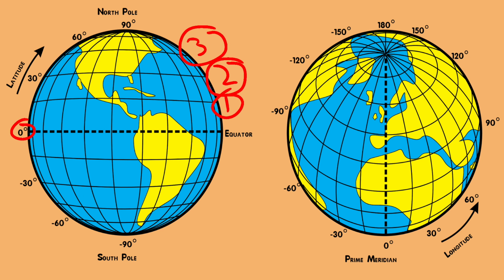Okay, let's see below the equator now. Latitudes: 1 degree south, 2 degree south, 3 degree south. So when you come towards the south pole, it will be 90 degrees south. And if you go up towards the north pole, it will be 90 degrees north.